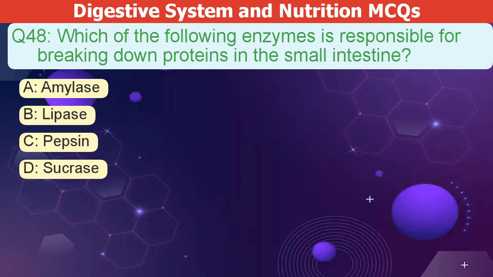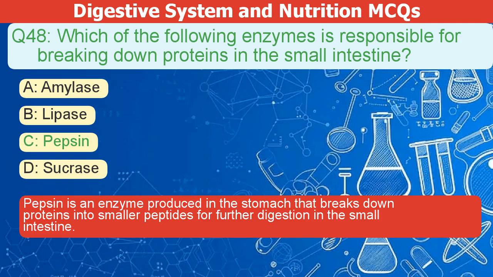Which of the following enzymes breaks down proteins in the small intestine? A. Amylase. B. Lipase. C. Pepsin. D. Sucrase. The correct answer is C. Pepsin is an enzyme produced in the stomach that breaks down proteins into smaller peptides for further digestion in the small intestine.